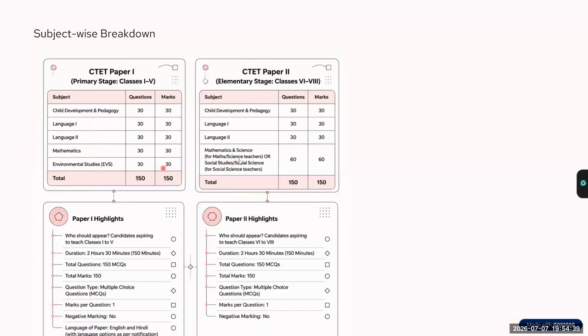Now, the difference in the subjects in paper 1 and paper 2 is, paper 1 has mathematics of 30 marks and EVS, that is environmental studies, of 30 marks. But paper 2 has two different subjects. Now, we'll understand this.